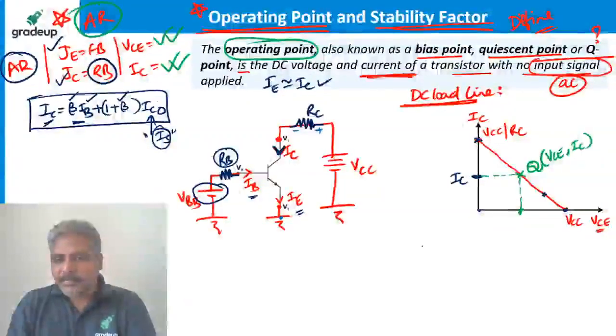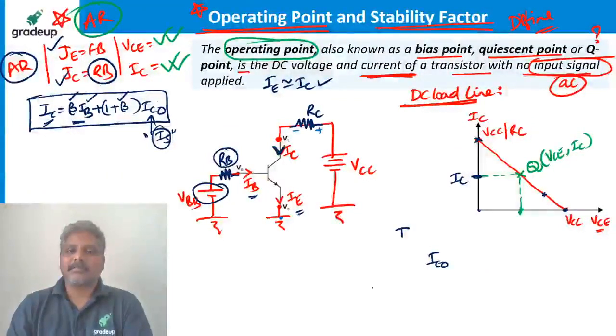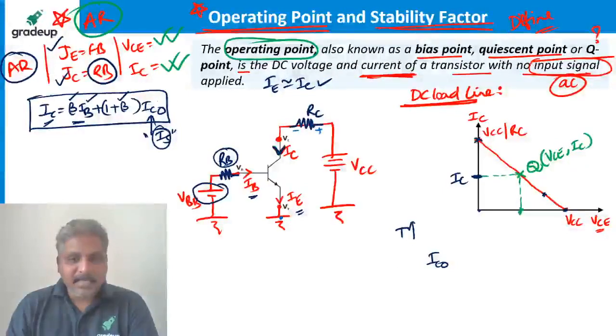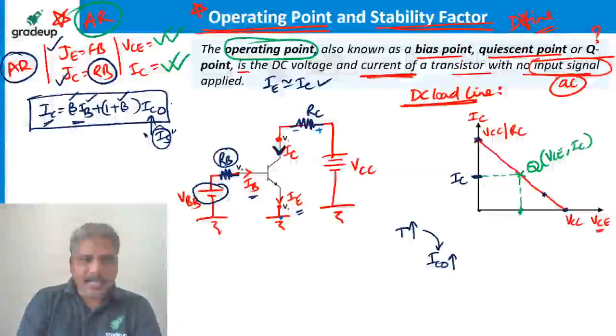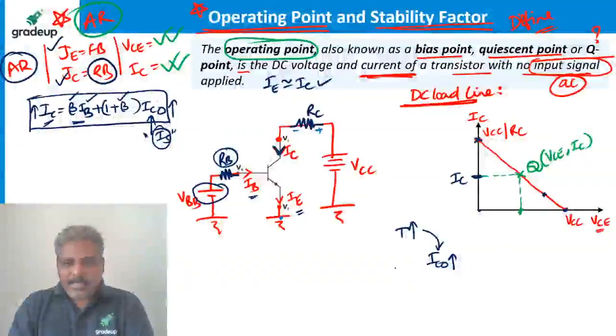What is IC0? IC0 is a leakage current, and always remember, it strongly depends on temperature. If temperature increases, leakage current increases. If leakage current increases, it directly affects the collector current. IC increases.